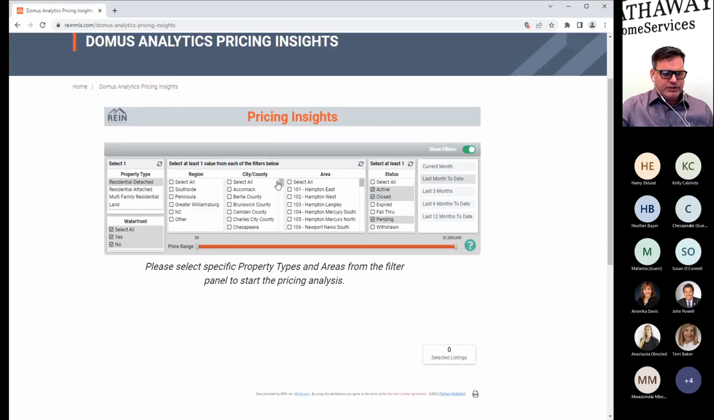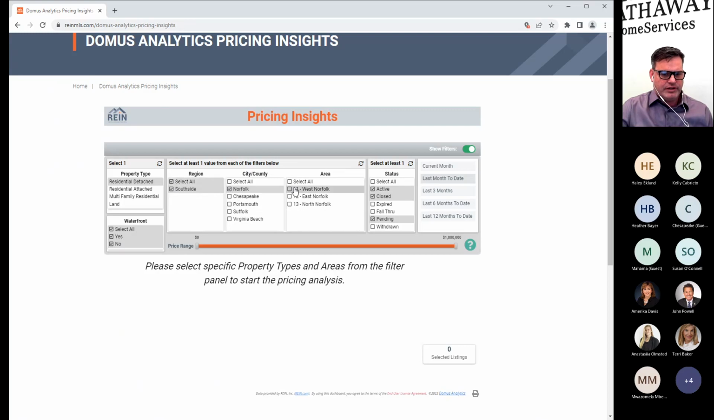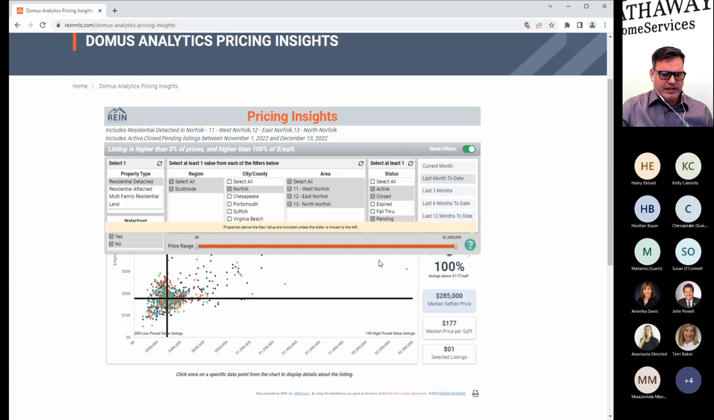All right, so pricing insights gives you your property type, your waterfront, gives you your regions, your cities, your areas, your type of properties, month to date. So if we do attached, detached, south side, Norfolk, all of them, selecting, and there is our scatter shot. So that gives us our pricing insight.